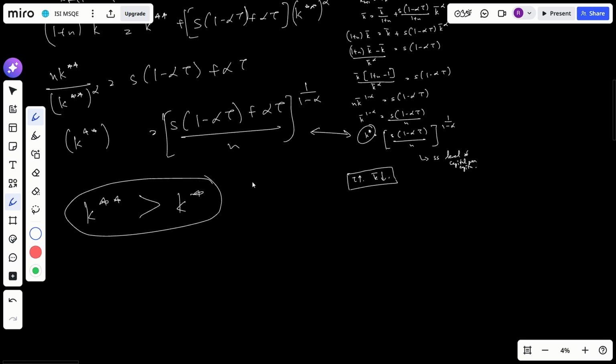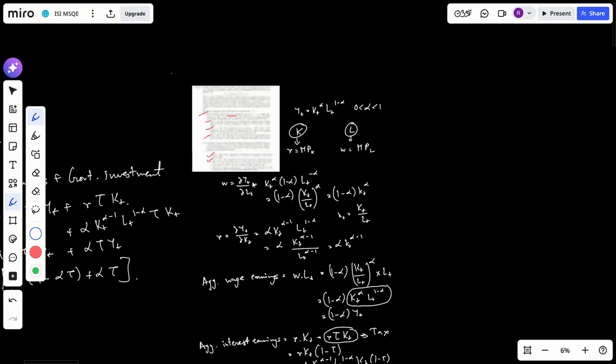So when investment rises, the steady state level of per capita capital also rises, right? So this makes perfect sense.